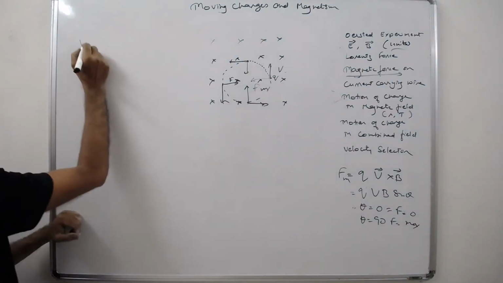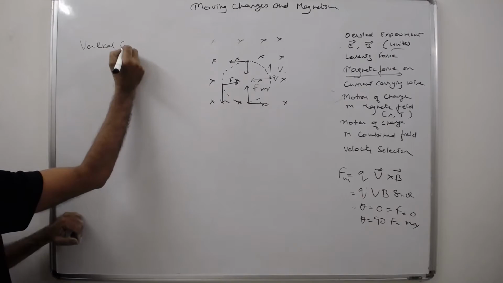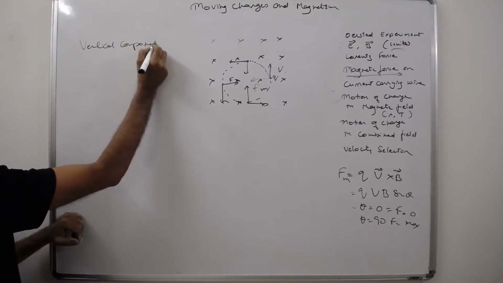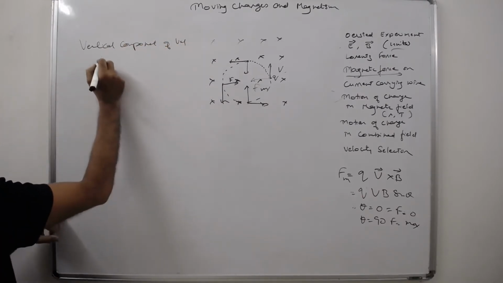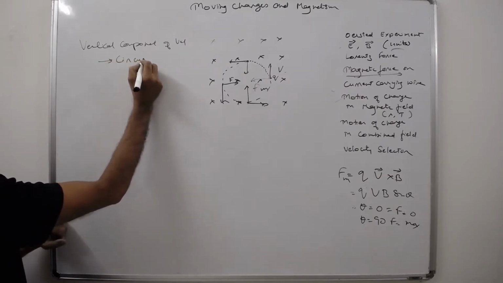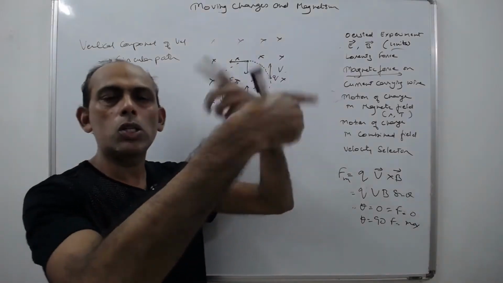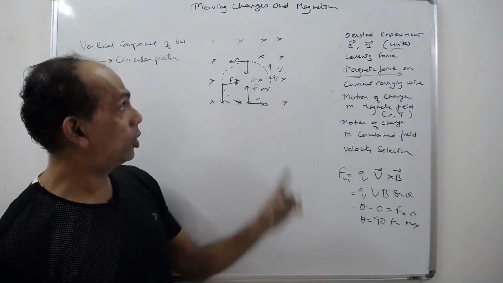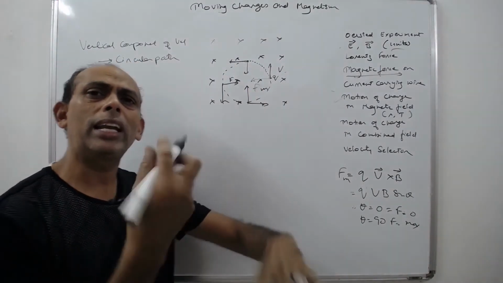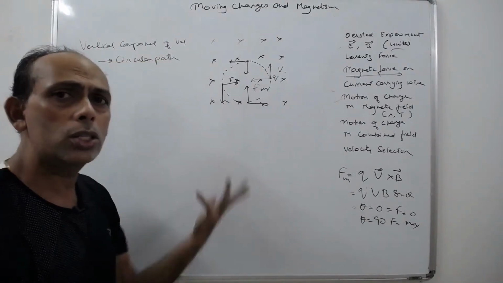So the vertical component of velocity will give a circular path. The vertical component of the velocity will result in a circular path, but the charge is not going that way. The charge is going at random in any direction. We have only resolved it, right?